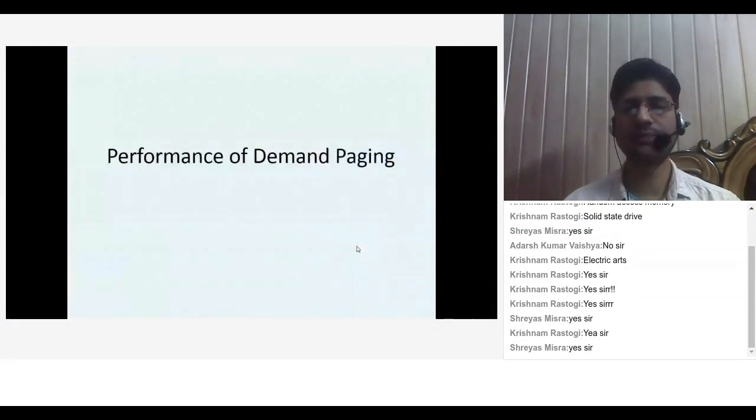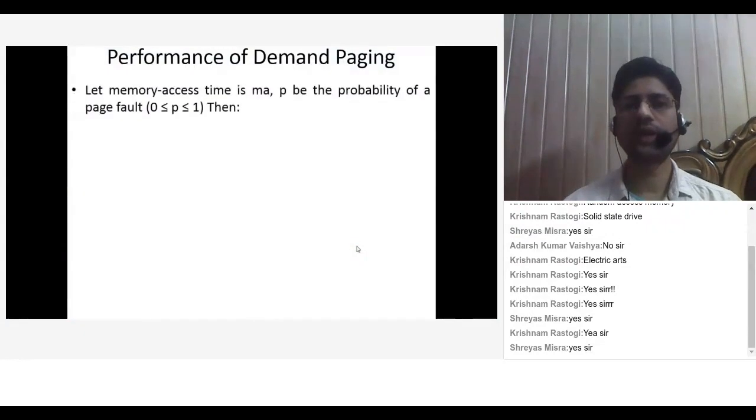So now let's move on to the performance of demand paging. It is the last topic of today's lecture. Let's see how the performance of the system is increased with the help of demand paging. So let memory access time be MA. MA is denoted as memory access time. Let P be the probability of page fault. What is page fault?